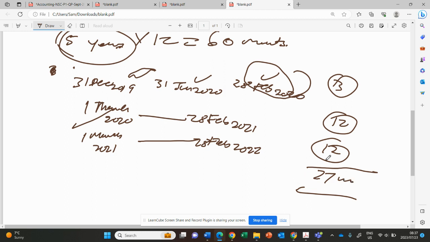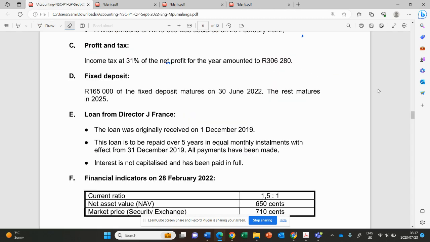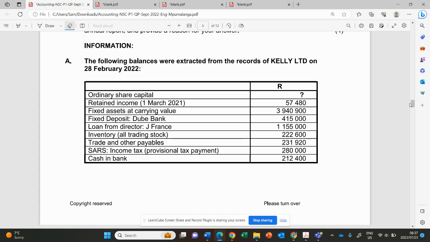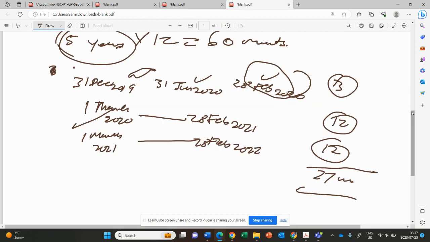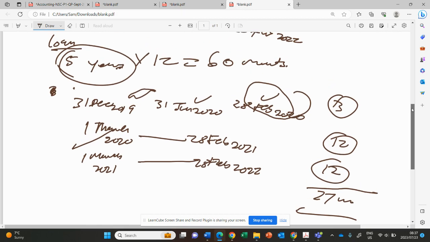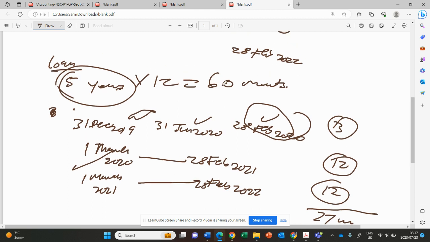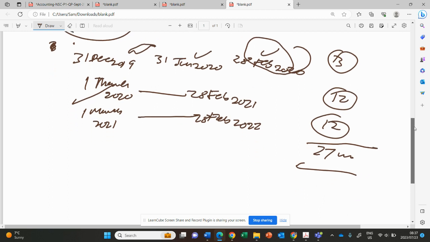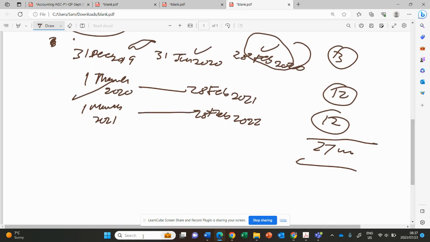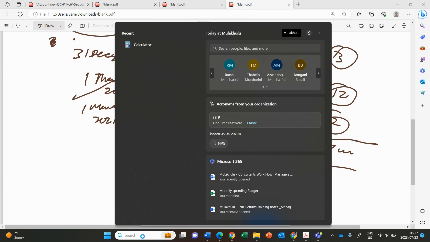So that's 27 months. So now, the loan that is given here is a loan for how many months? It's a loan for the remaining months that we didn't pay, because this loan was for 60 months and we paid for 27 months. So the loan that is given there is a loan for how many months? Let's calculate. Where's the calculator?